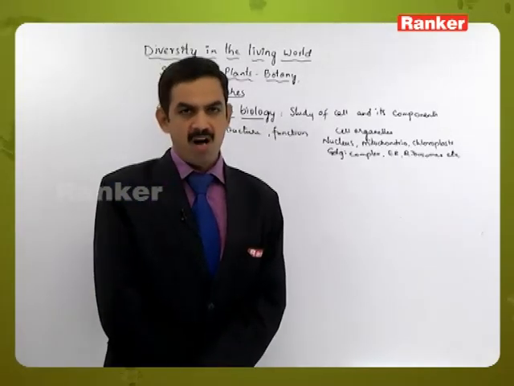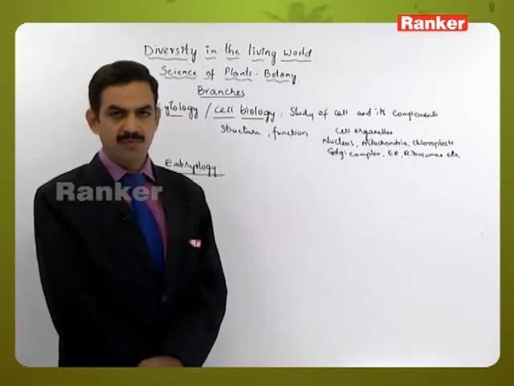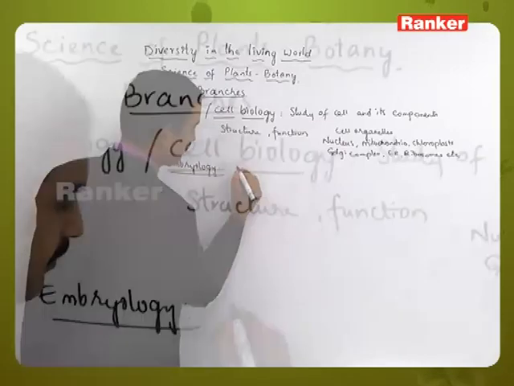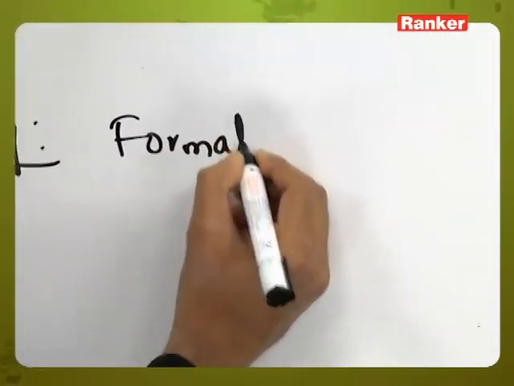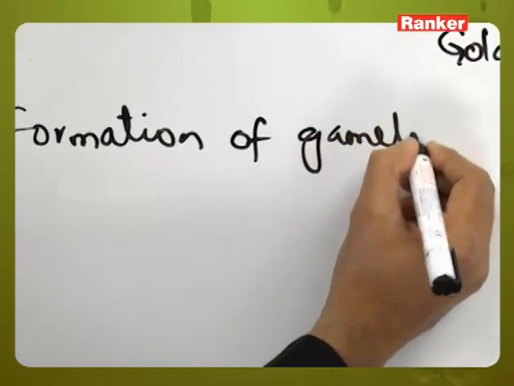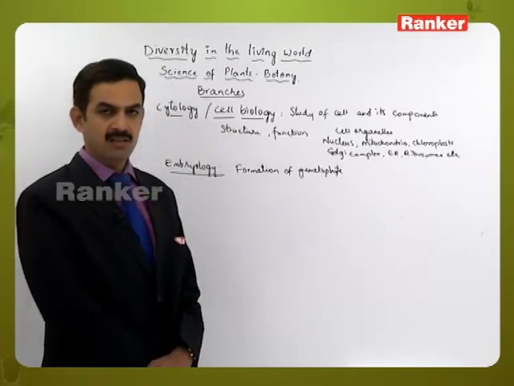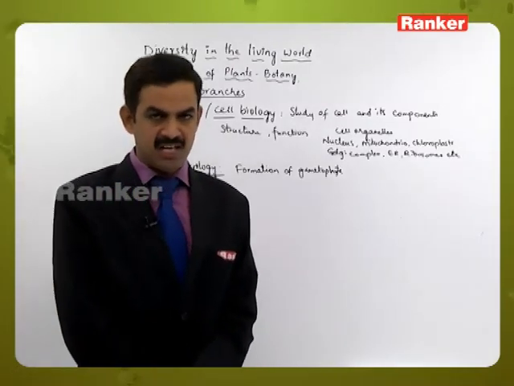So embryology is a part of sexual reproduction, starting from the formation of gametophytes. Some will have one type of gametophyte, some will have two types. Based on that, we call monoecious and dioecious conditions.